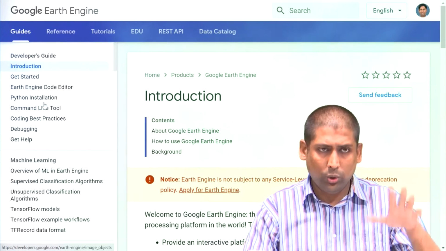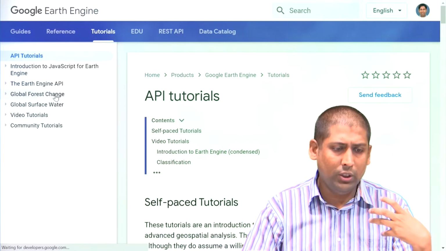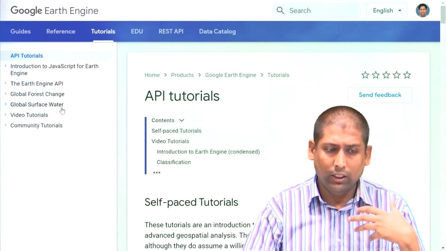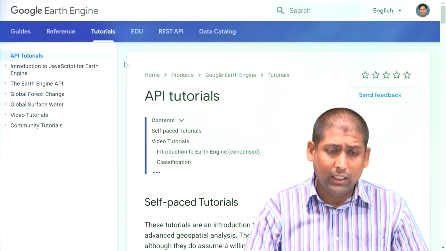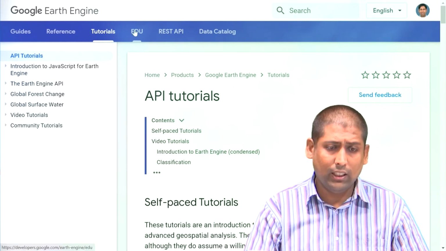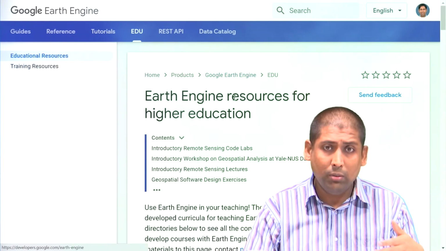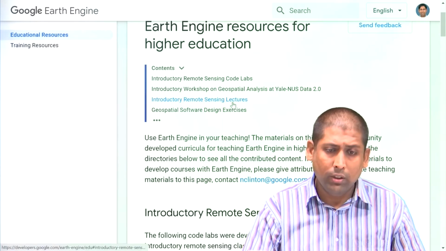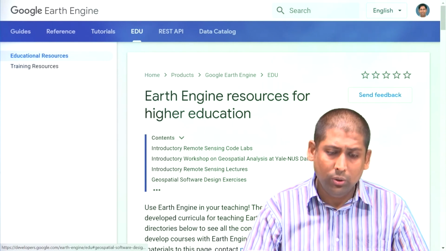If you think this is too exhaustive and you want it for specific purposes, let's say you want to do some forest change or surface water change, there are different tutorials available. This tool, Earth Engine, is also being adopted by universities across the globe for their own curriculum, and that educational material is available in this tab, edu.